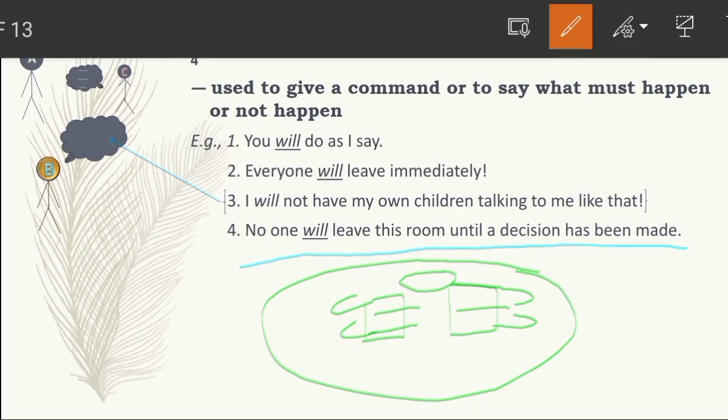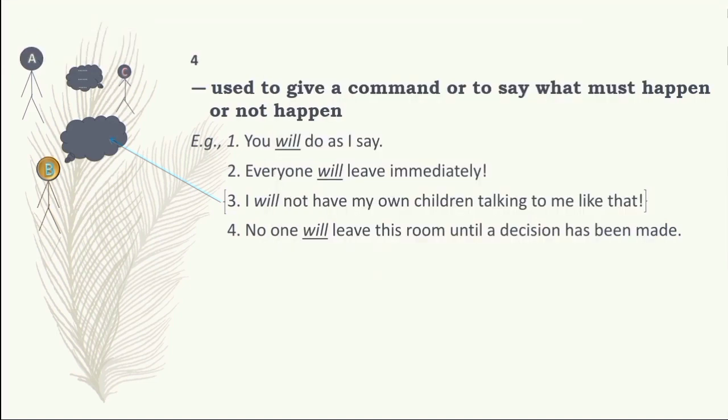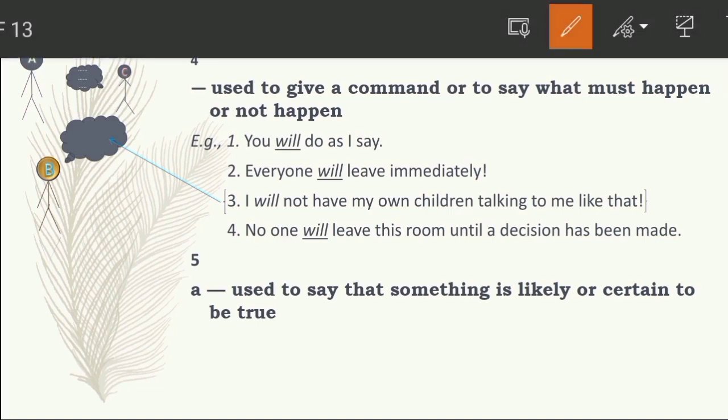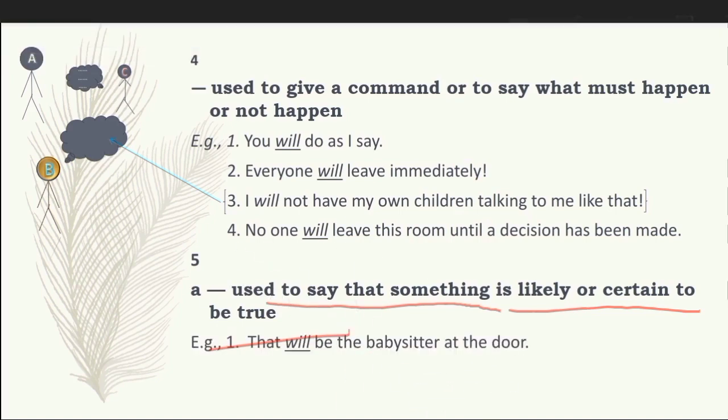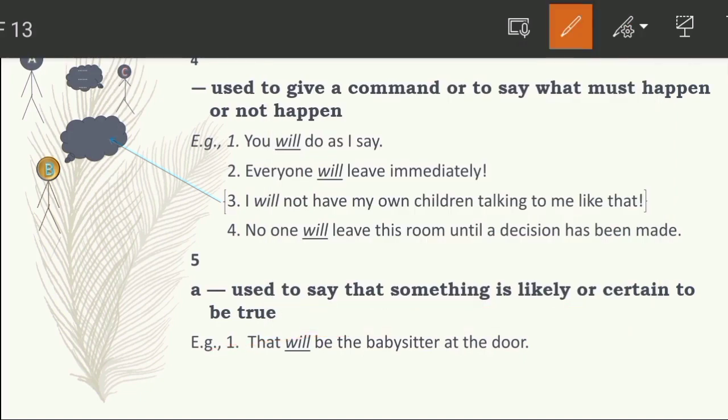So let's see the fifth use: we use will to say that something is likely or certain to be true. Let's see examples. First is: This will be the babysitter at the door. Here we are assuming. It is an assumption case. We are not 100% sure, but it is likely to be true.